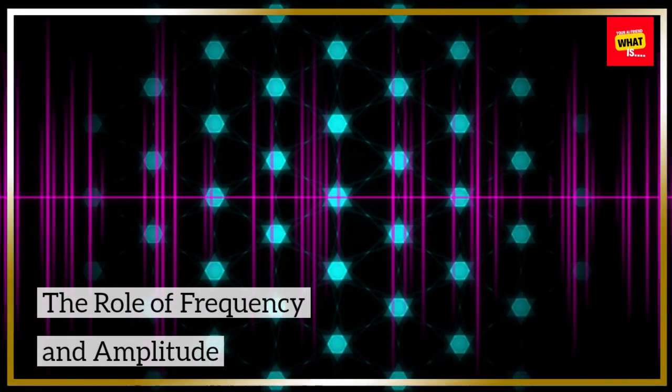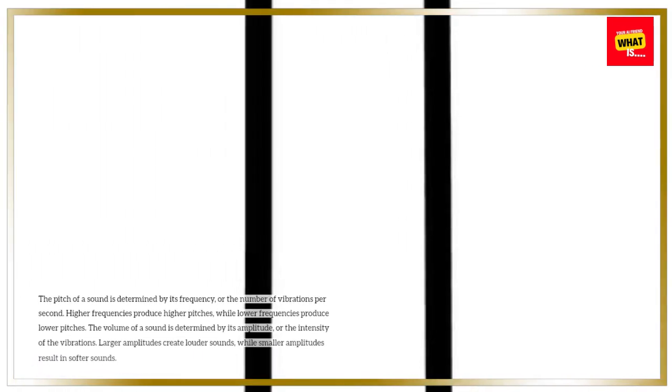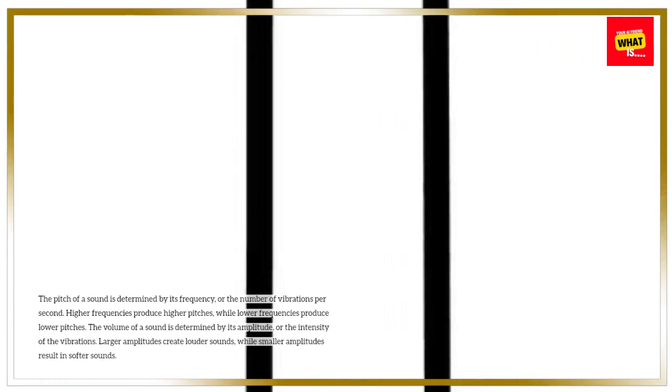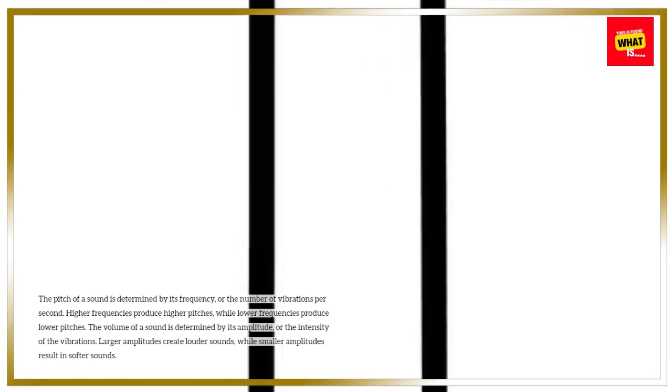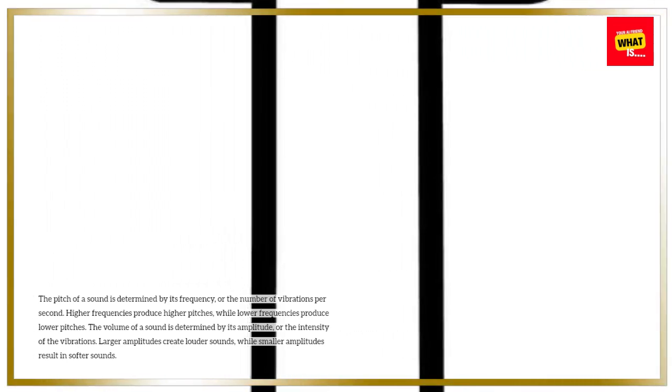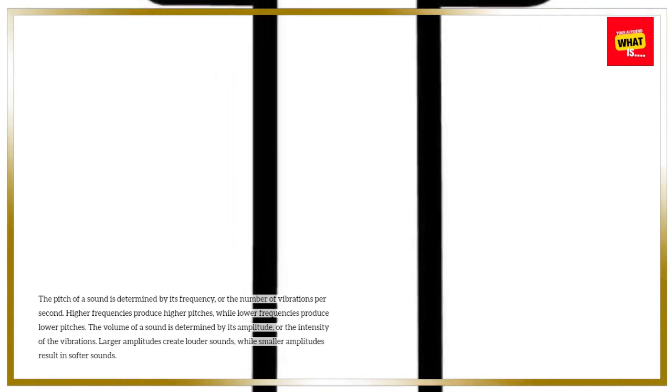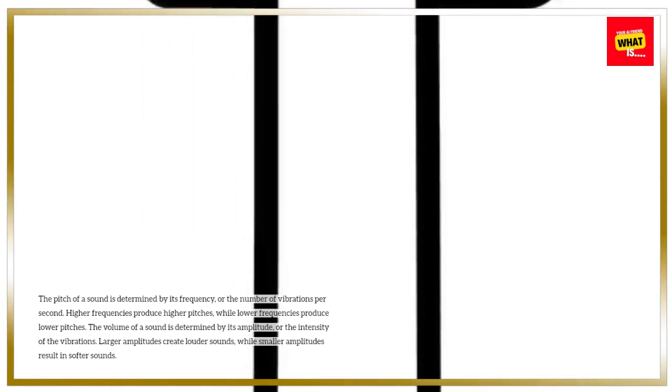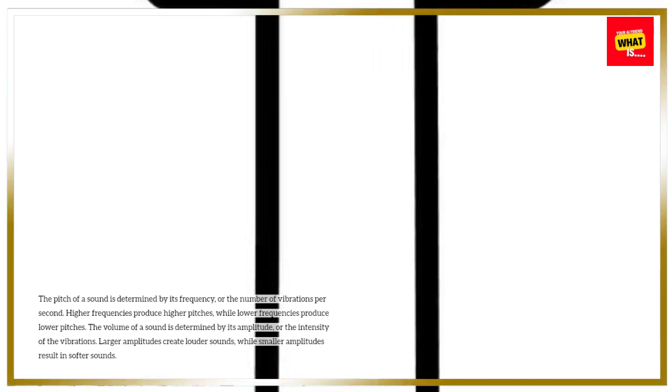The role of frequency and amplitude. The pitch of a sound is determined by its frequency, or the number of vibrations per second. Higher frequencies produce higher pitches, while lower frequencies produce lower pitches. The volume of a sound is determined by its amplitude, or the intensity of the vibrations. Larger amplitudes create louder sounds, while smaller amplitudes result in softer sounds.